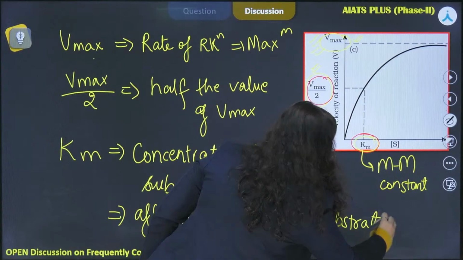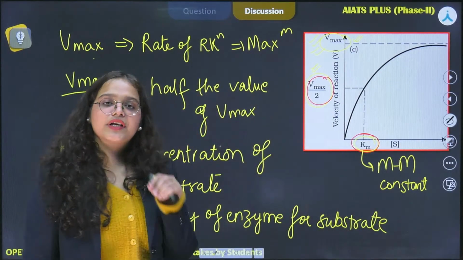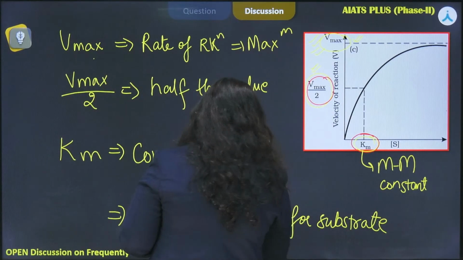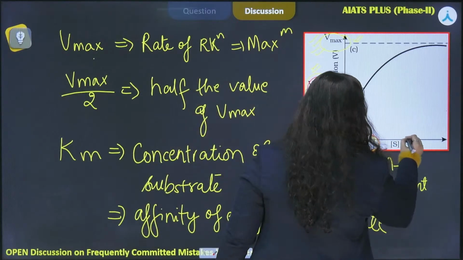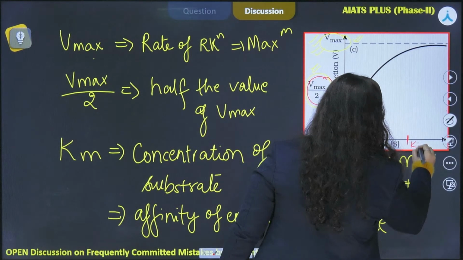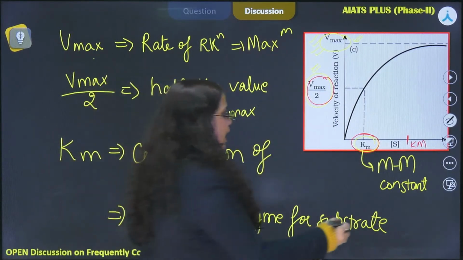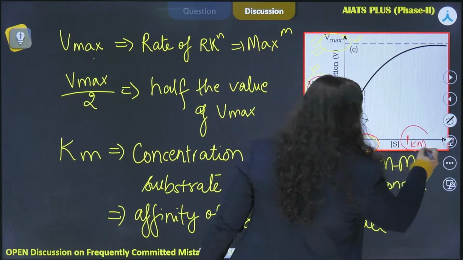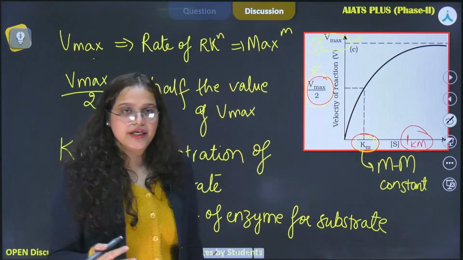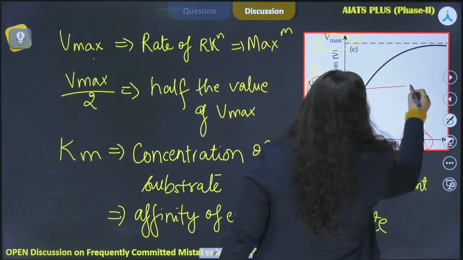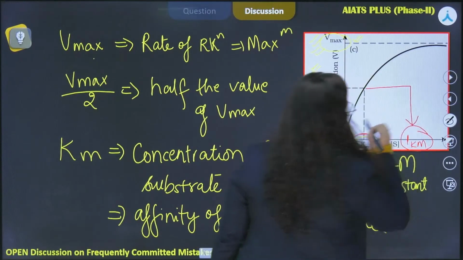To put it simply, just imagine that for a reaction, my Km value is lying somewhere here. If my Km value lies somewhere here, it means that I need more amount of substrate to reach this Vmax value. All right.